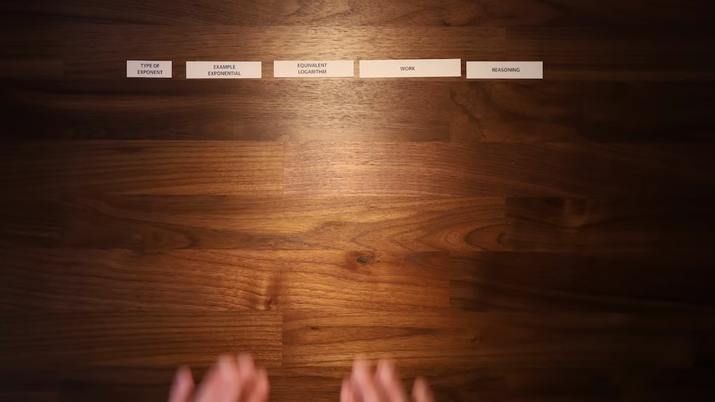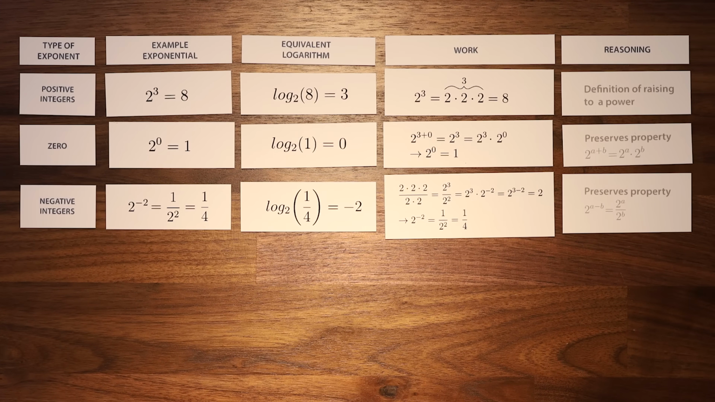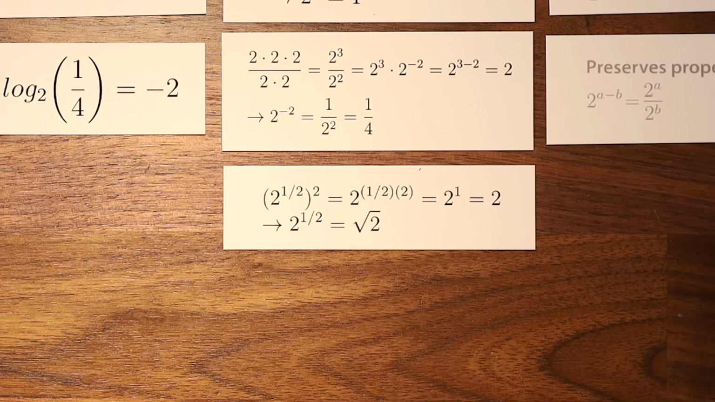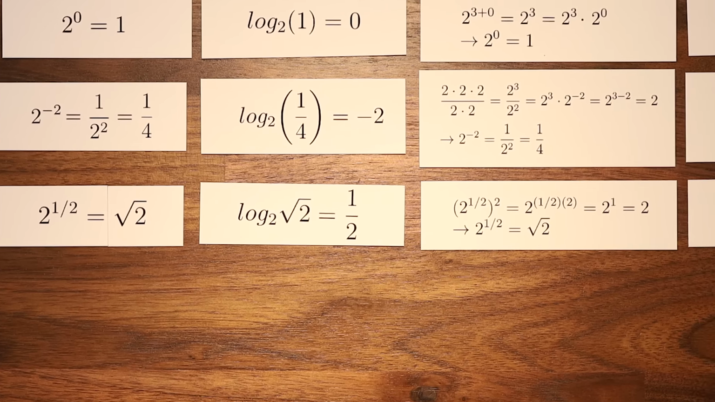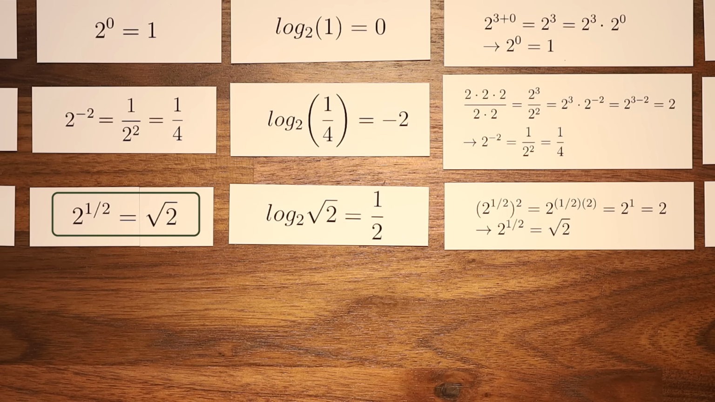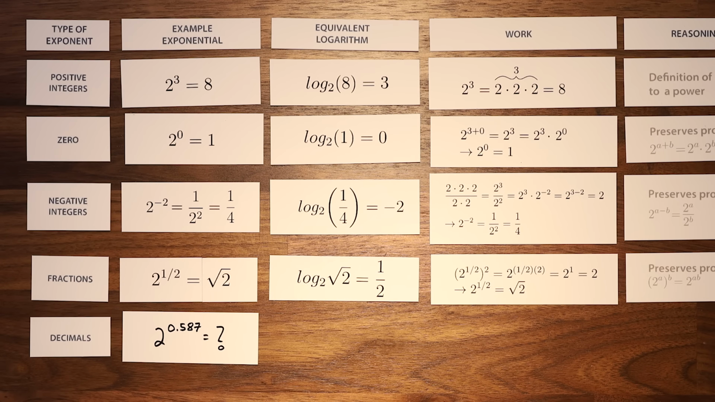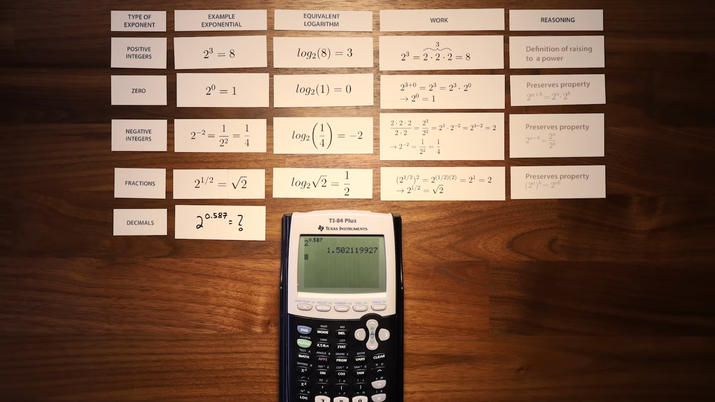To get to the bottom of this, we need to go one level deeper into how exponential functions really work. As we've seen, it's relatively straightforward to make sense of integer exponents, regardless of if these exponents are positive, 0, or even negative. But what about fractional or decimal exponents? Simple fractional exponents like x to the 1/2 are pretty straightforward. By preserving the property that powers of powers multiply, we can show that x to the 1/2 is equivalent to the square root of x. But what about more complicated powers like 0.587? Sure, you can plug this into your calculator, but how does it really work?